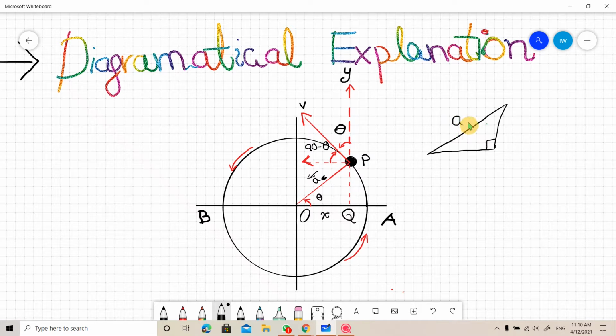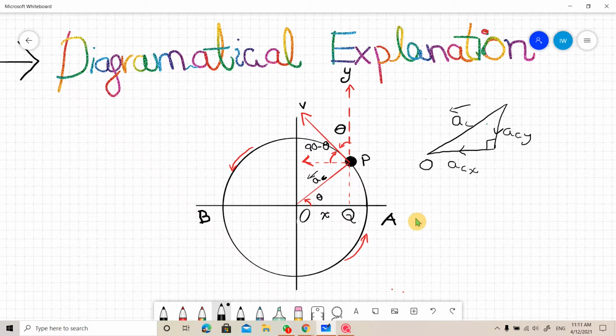This is AC which is directed towards mean position O, and this is ACX which is the horizontal component of AC. This is ACY which is the vertical component of AC.